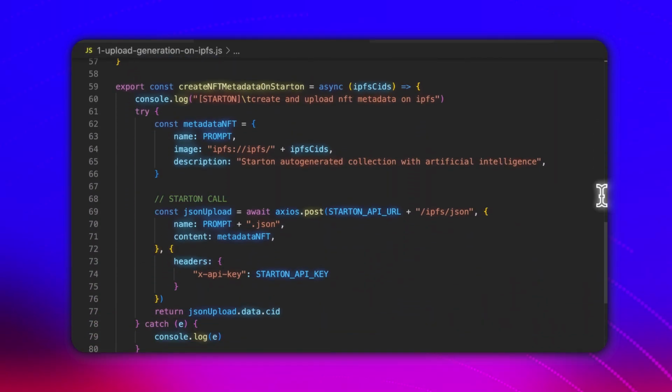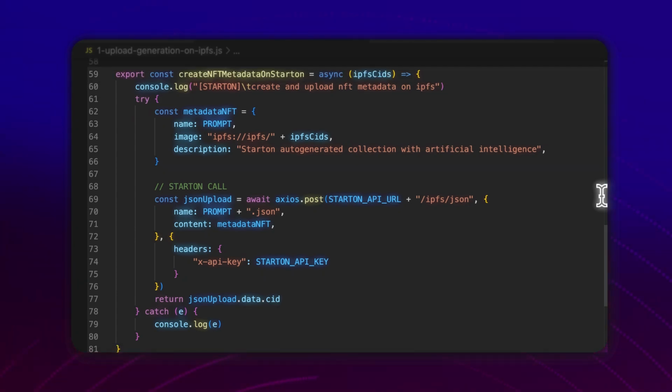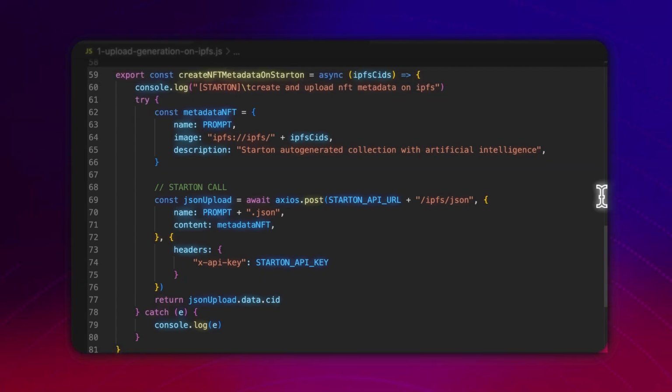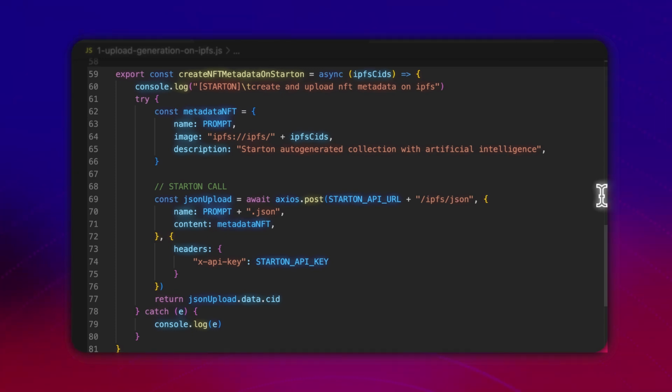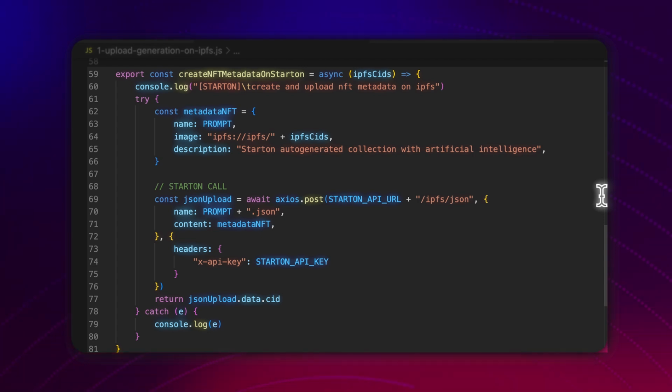And next, we need to deploy the metadata to IPFS. So the metadata is a JSON document that describes some meta information about our NFT, including the image. So for that, we define another function. We define our JSON object. We want to specify the prompt that we use to generate the image, then the URL to the image on IPFS and the description. And after that, we upload this JSON object on IPFS by using the API of Starton once again. And once again, we get a unique identifier to locate this JSON object on IPFS.